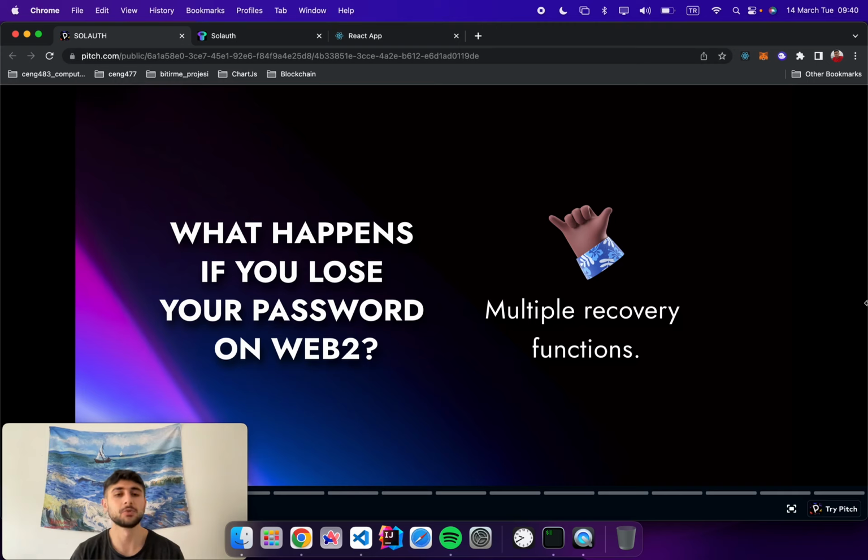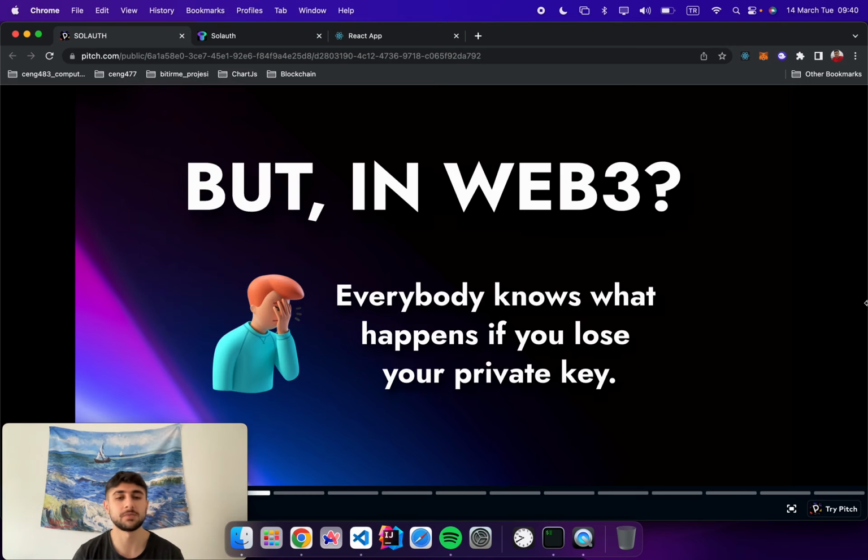The second problem we observed is that if you lose your password on a Web2 application, you have multiple ways to recover that password. But in the Web3 ecosystem, if you lose your private keys, you lose everything linked with it, your profile, your funds, and there is no way to recover it.